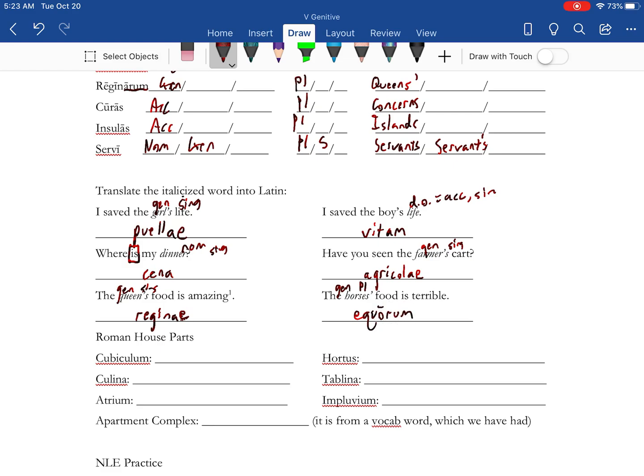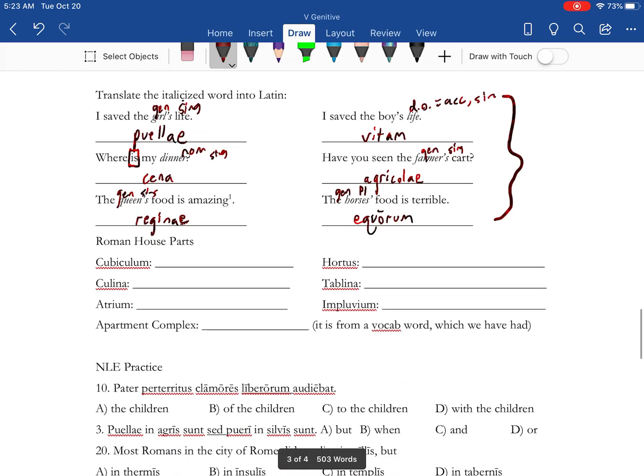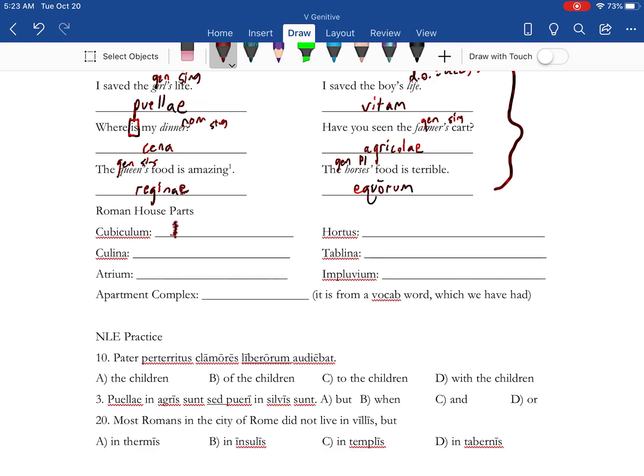Alright, so please note, look at all of the notes I took. So take your time with that. Take appropriate notes. Roman house parts. We got the bedroom, cubiculum. In an office, your little room is like a cubicle. Hortus is the garden. We get horticulture from that. Culina is kitchen. Culinary arts. Tablinum is an office. Atrium is actually just an atrium, and that's like the open area. Impluvium, that's the little pool.